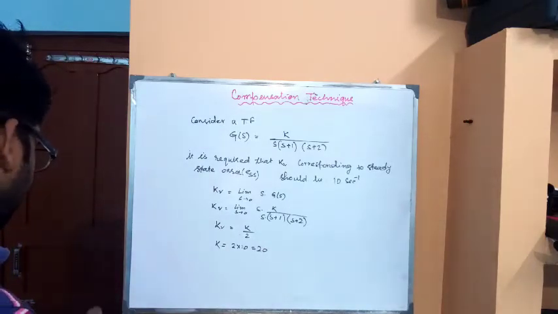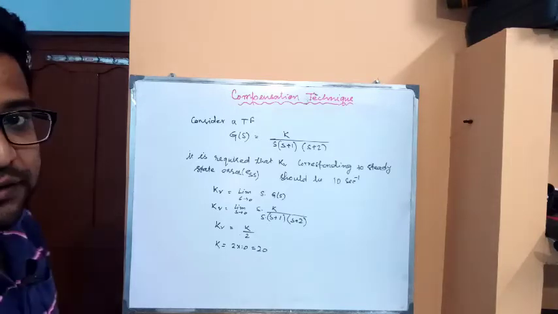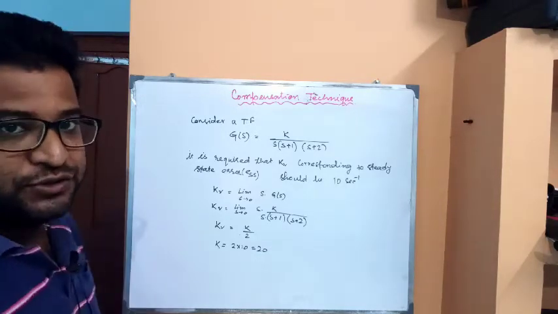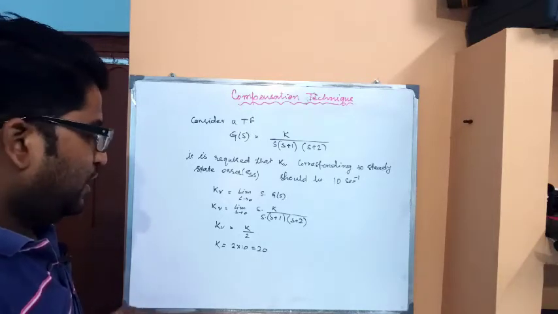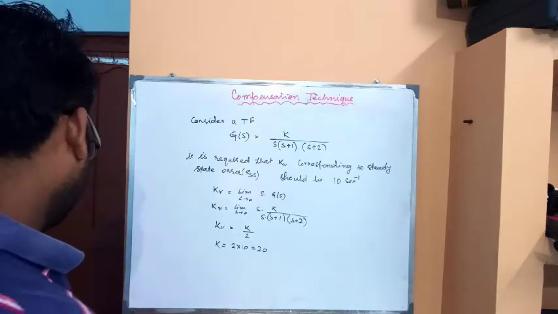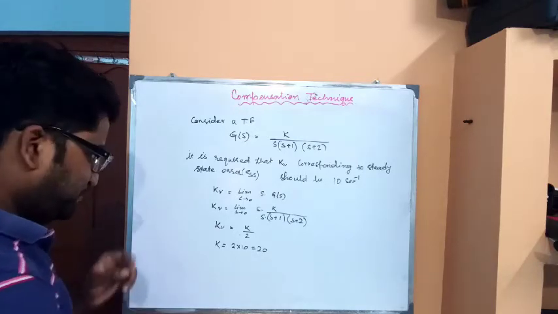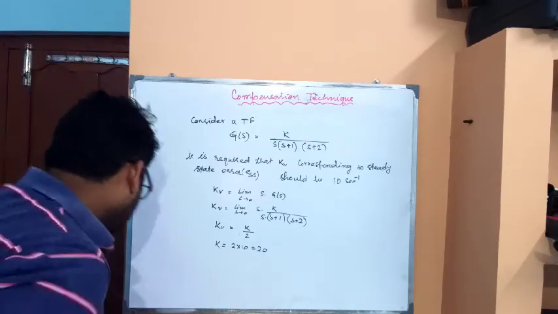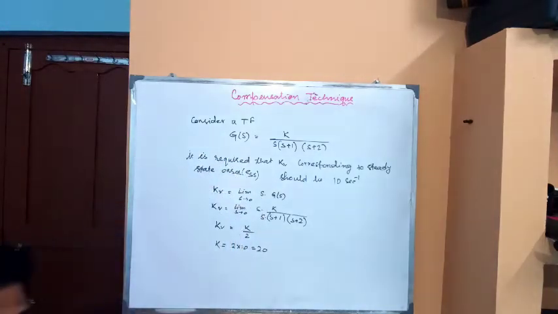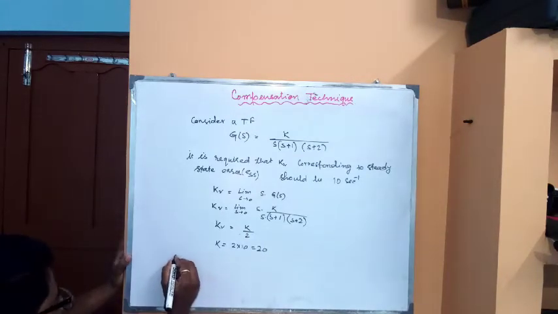Therefore for accuracy, as we know that the steady state error is related to the accuracy of the system, we can clearly observe from this expression that for the accuracy of the system, the value of K should be equal to 20.